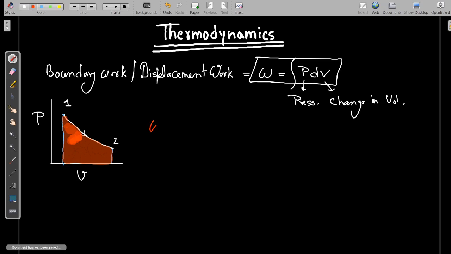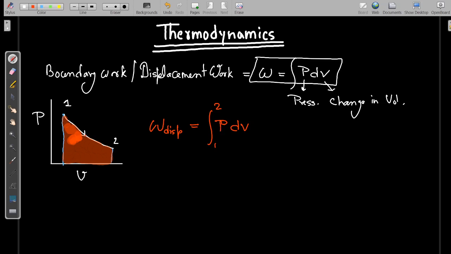W displacement is equal to integration PdV, 1 to 2. Here the variable with respect to which we are integrating is volume V, and P is another variable. If you analyze this equation, pressure is also varying with respect to volume. So we cannot treat pressure as a constant for all processes.